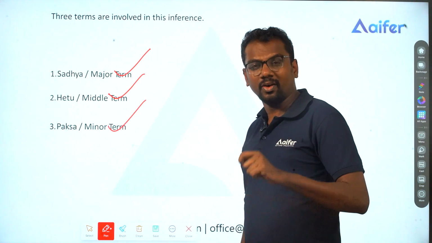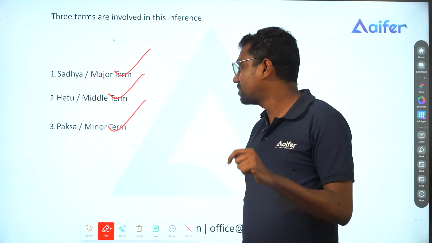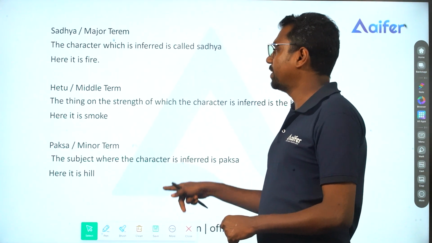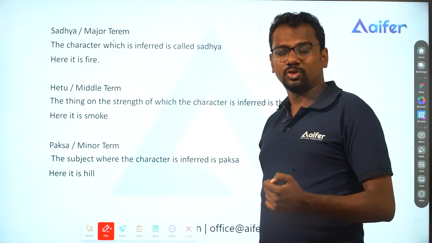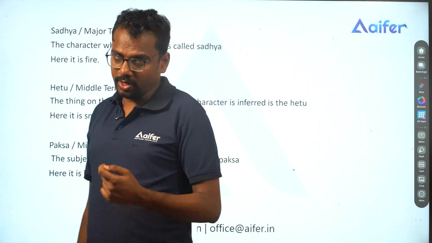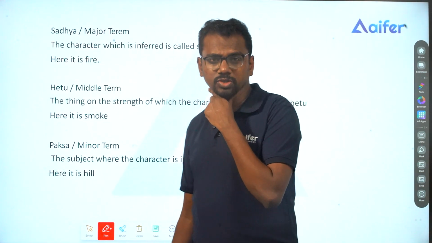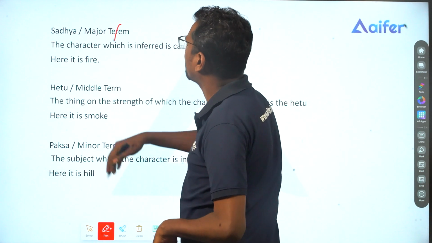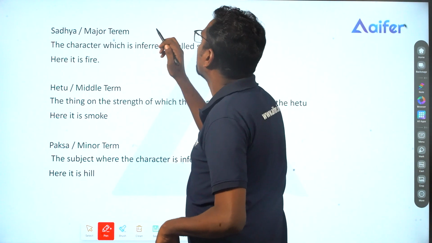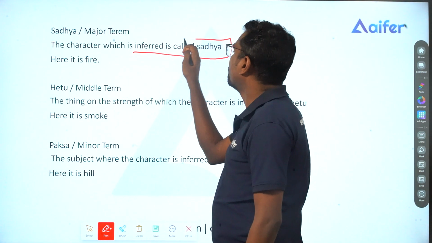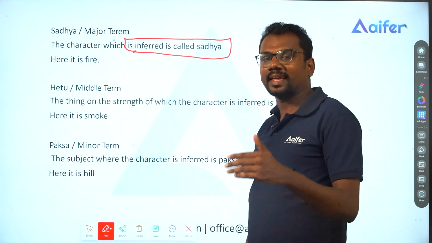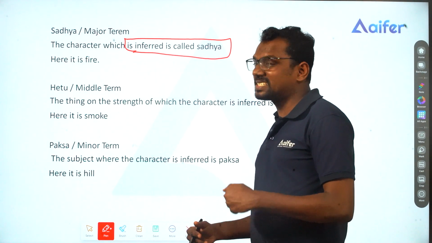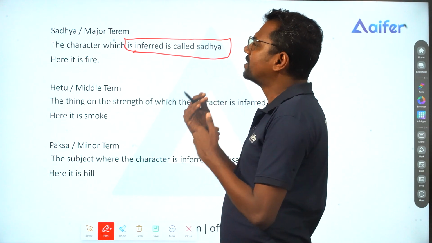So the 3 terms are Sadhya, Hetu and Paksha. Now let's try to understand what is Sadhya, what is Hetu, what is Paksha. A lot of the time, questions are usually asked based on this. Sadhya or the major term is the character which is inferred. The character which is inferred is called Sadhya. It's all about Sadhyata.